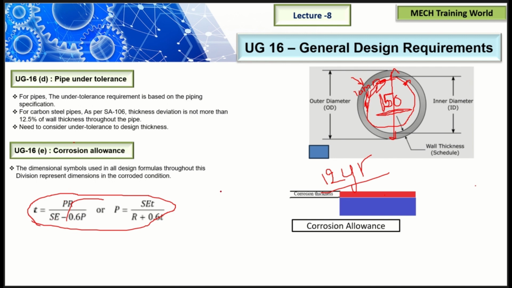In any industry we design a pressure vessel for its lifetime, that is for the last working day of the pressure vessel. So we need to consider that day. We need not design for the first day condition. We need to design for the most severe condition, that is the corroded condition.